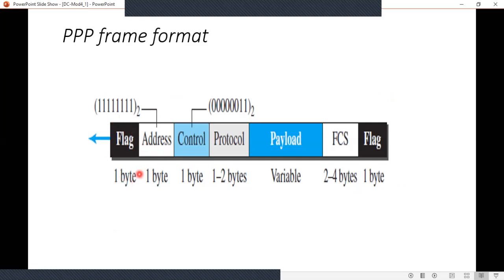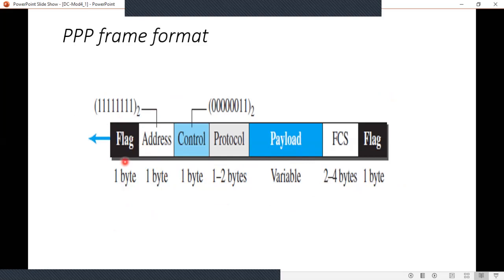Each of the fields is a multiple of a byte. In a character oriented, or byte oriented, frame format, each field of the frame is a multiple of bytes. The figure shows the format of the frame here.